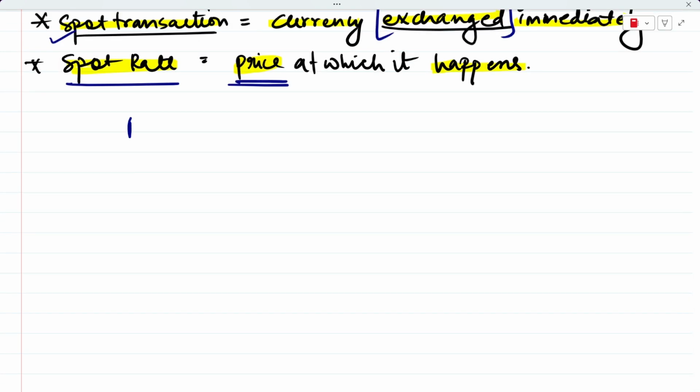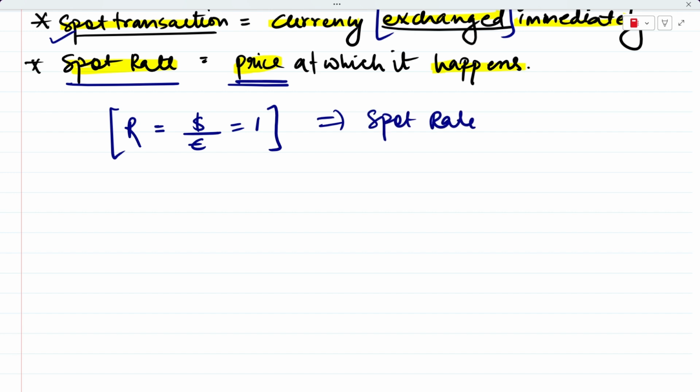So if you remember, we've been talking about exchange rate and denoting it by R. If I take R to be the rate we've been using, this means that we've been using this rate as our spot rate. So this R that we've been using till now, denoting the real exchange rate, is the spot rate, which means the rate at which I am exchanging the two currencies.